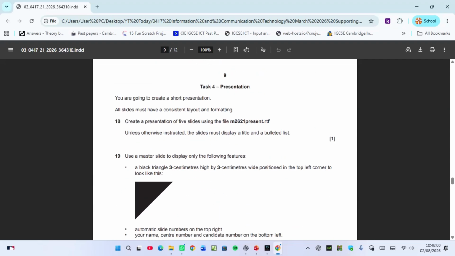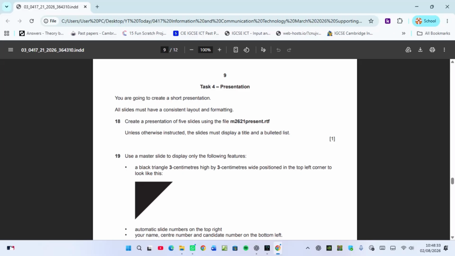So presentation starts from page 9, and it is called task 4, presentation. You are going to create a short presentation. All slides must have a consistent layout. So let me close this. Don't save. Okay, I was just trying to. So I think it is already closed. So you are going to create a presentation of 5 slides using the file m21present.rtf, rich text format. Unless otherwise instructed, the slide must display a title and a bulleted list.